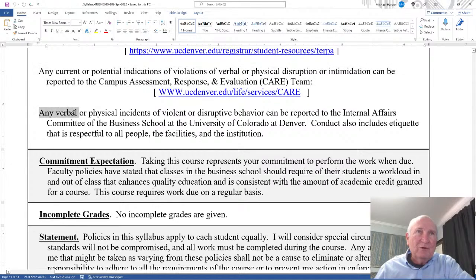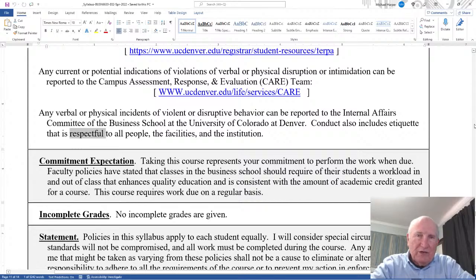Also, any verbal or physical incidents of violent or disruptive behavior can be reported to the Internal Affairs Committee of the Business School or UCD, in the classroom, even virtually. Conduct also includes etiquette that is respectful to all people, facilities, and the institution. I want to emphasize the word respectful. It's all about respect.